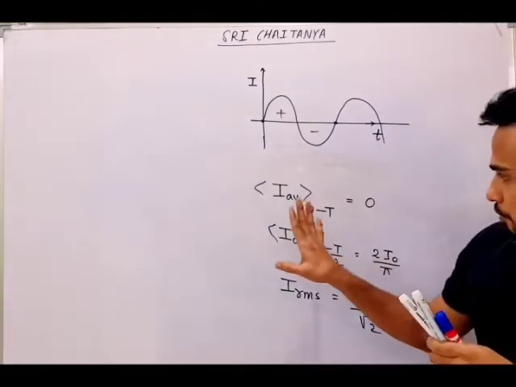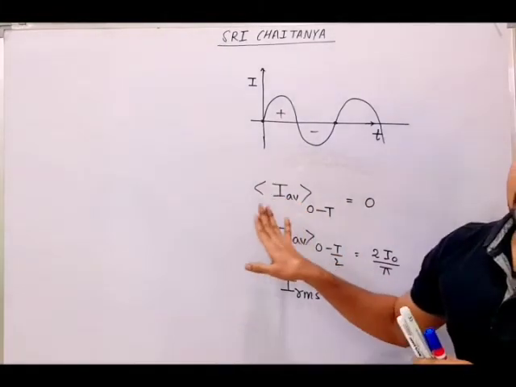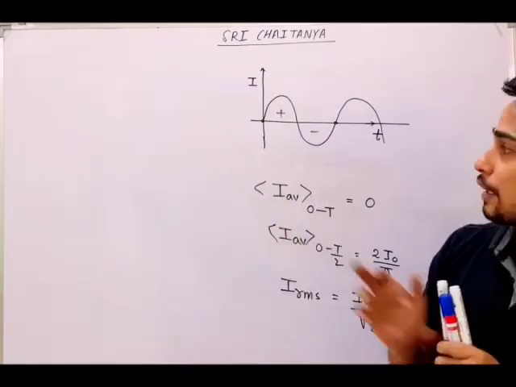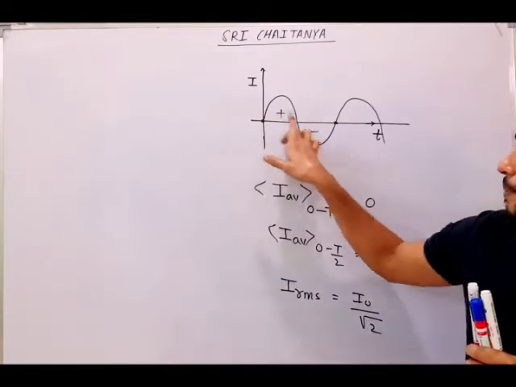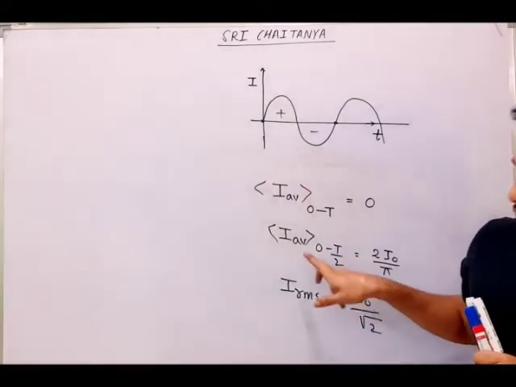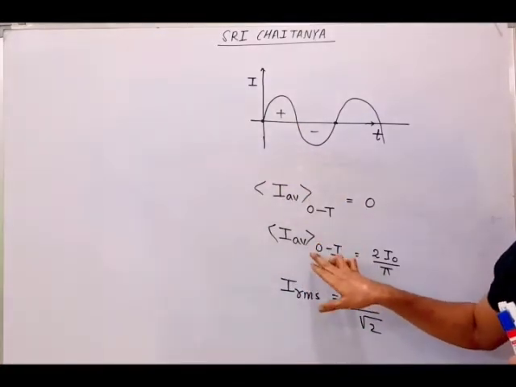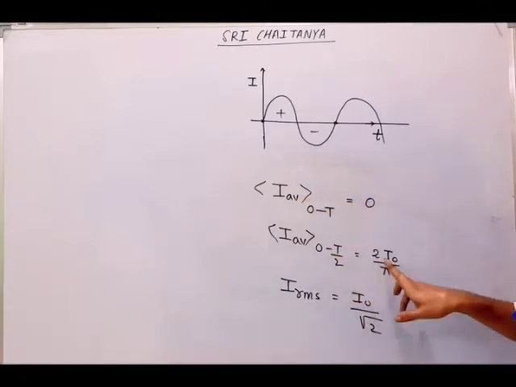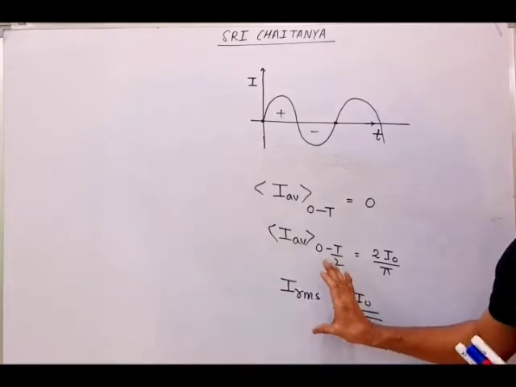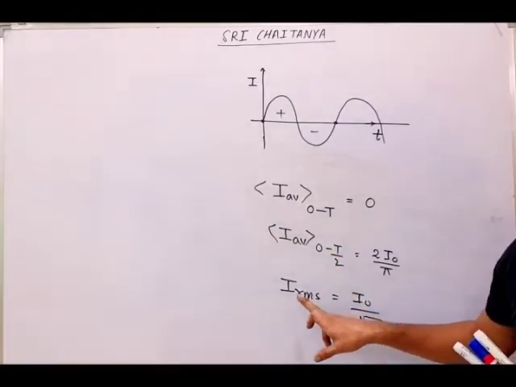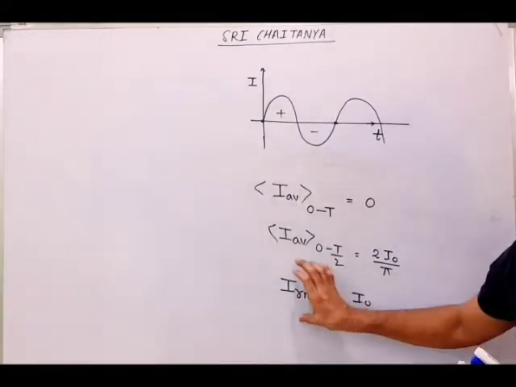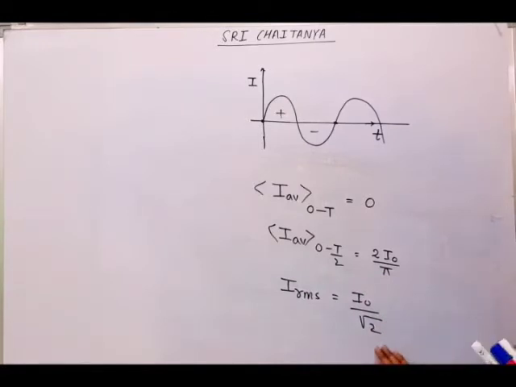So till now I told you three important terms associated with your AC current. First is your average current for a complete time period. For a complete time period, that average will come 0 because of the same plus and minus. But for half time period, it will not come 0. For half time period, the average value of AC comes 2 I naught by pi. And the most important term, which will be used everywhere, is the RMS current. RMS means root mean square. That is, IRMS will come I naught by root 2.